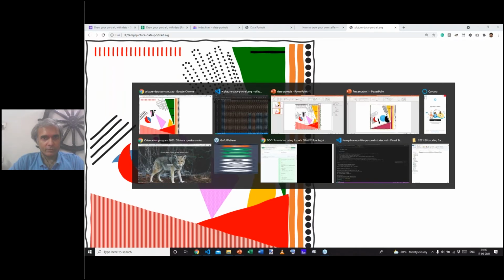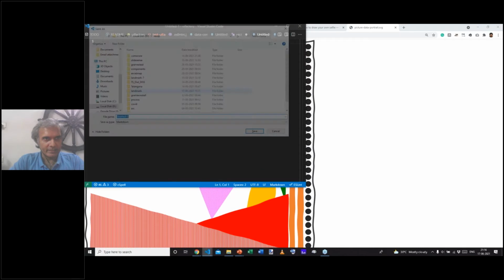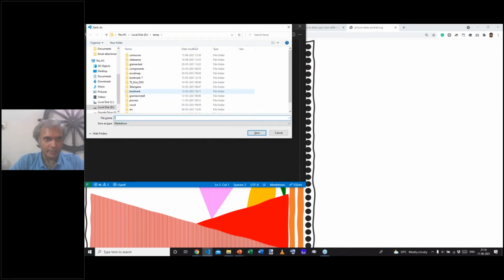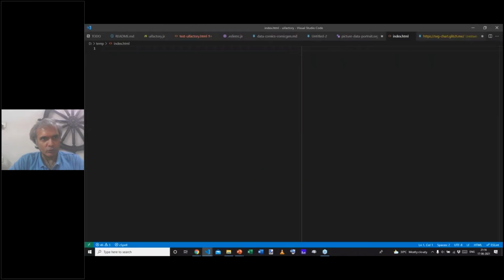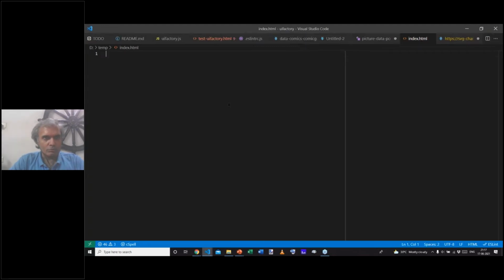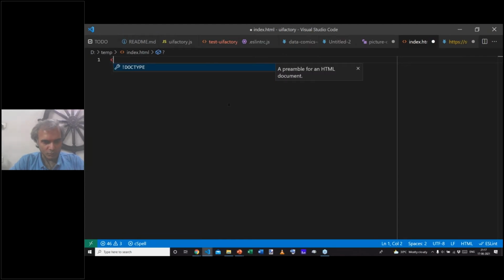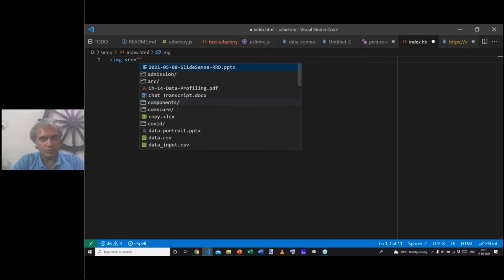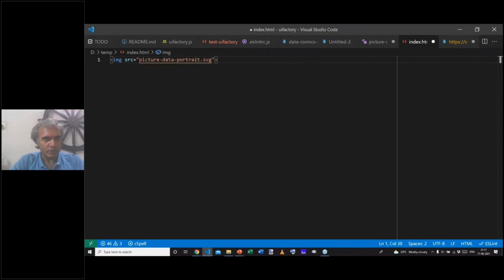That's actually quite straightforward. So let me create an HTML file. Now at this point, I'm getting into a little bit of code. For those of you who are not familiar with code, best of luck. Those of you who are, but not necessarily with HTML, follow along. It's not too difficult. So in an HTML file, which is what I'm going to place as a web page, I'm going to say image source is equal to picture data portrait.svg. That's it. I just import it as a picture instead of as a PNG. And this will work absolutely fine.